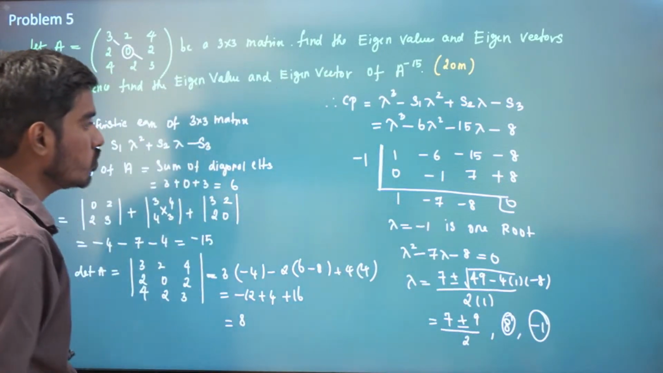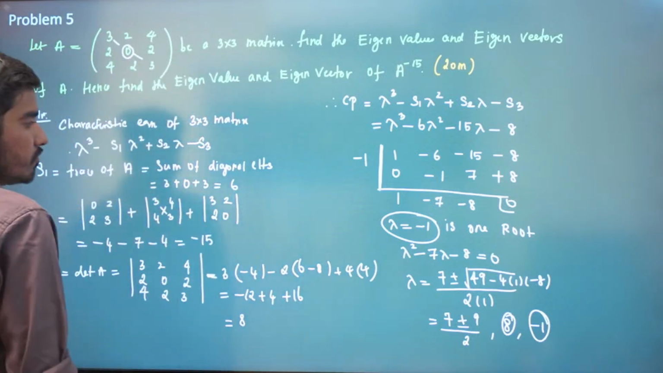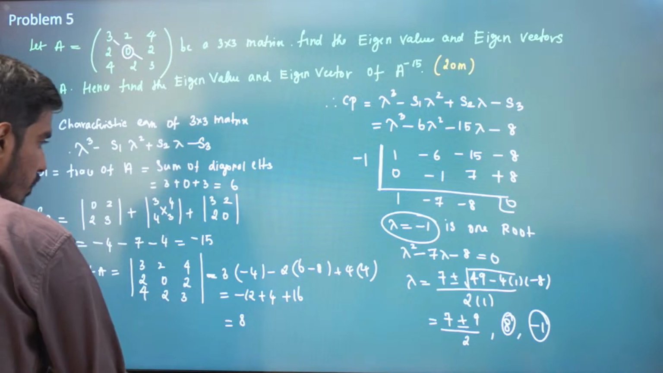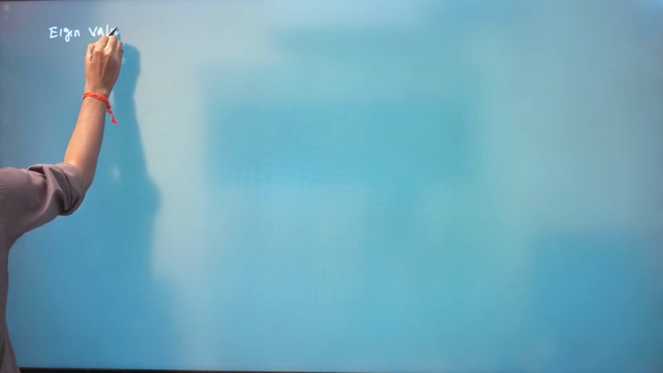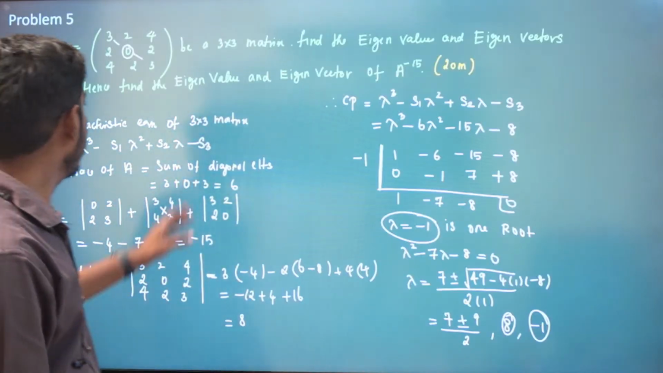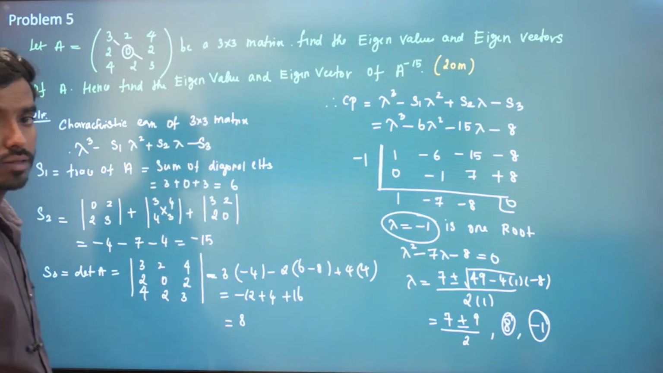So therefore, the roots are minus 1, 8. Therefore, the roots of this characteristic polynomial are our eigenvalues. So the eigenvalues are given by minus 1, 8. The eigenvalues are -1, -1, 8. Now what we need to do is also find the eigenvector for this matrix.